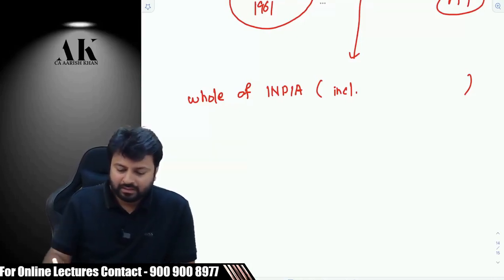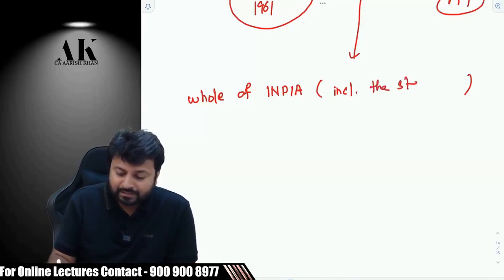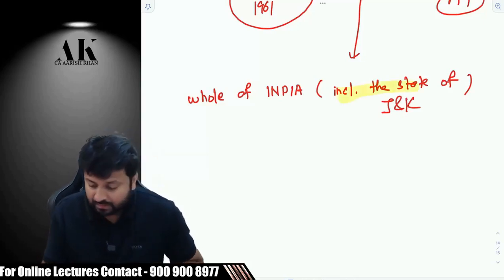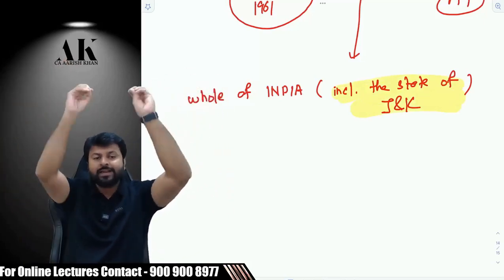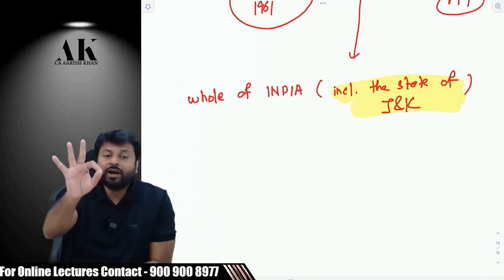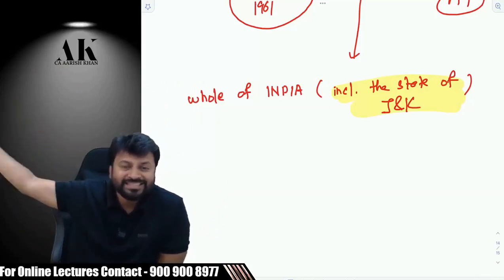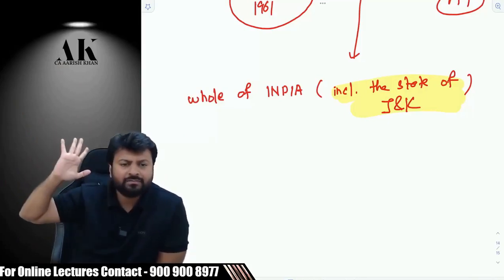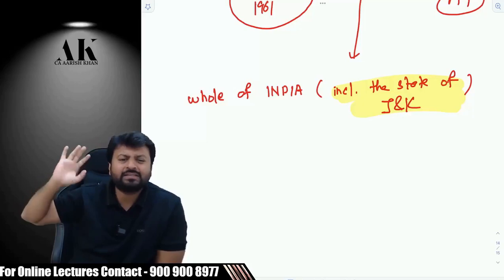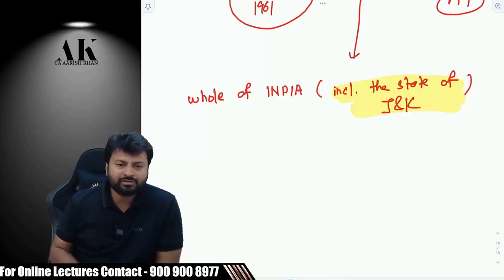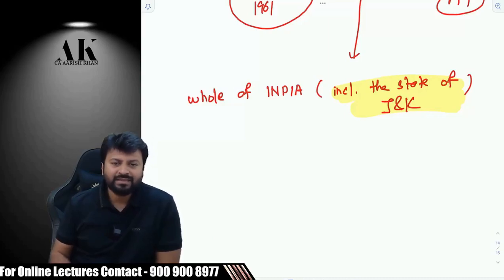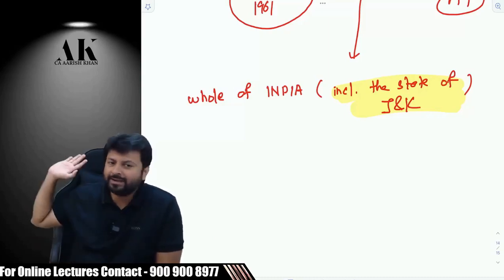Okay. Whole of India, including the state of Jammu and Kashmir. Now, this was the sentence which was written in every law before 2019, either including or excluding. Before what? 2019. Every law, whether it is including or excluding, it doesn't matter. Some laws include J&K, some laws exclude J&K. But now we all know what was removed in 2019? Article 370 got removed in 2019, right? And the special status of J&K was taken back from them, right?